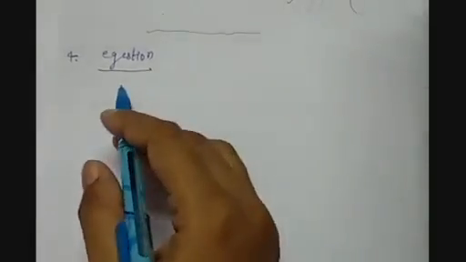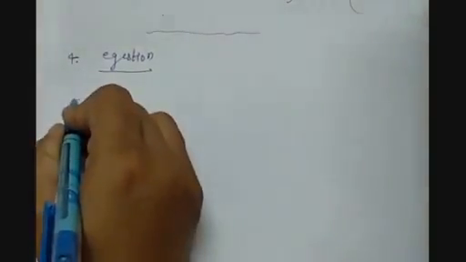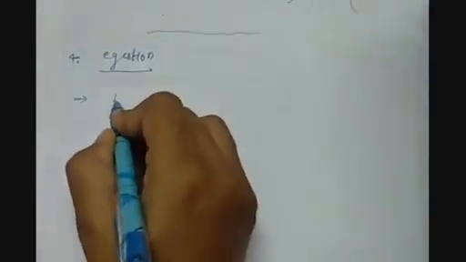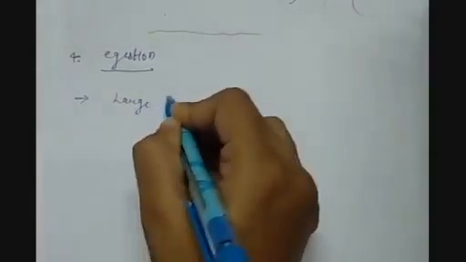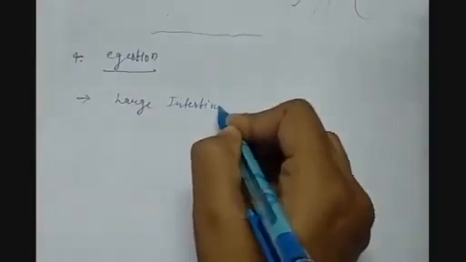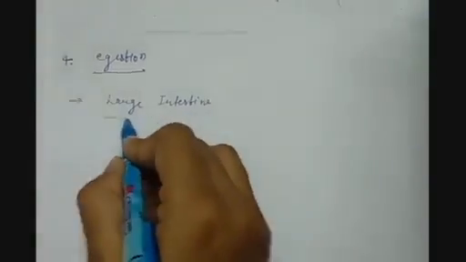So this undigested part of the food is transferred into the next part of the alimentary canal which is the large intestine. It is also a tubular structure which is having a larger diameter. Here the undigested food particles come.